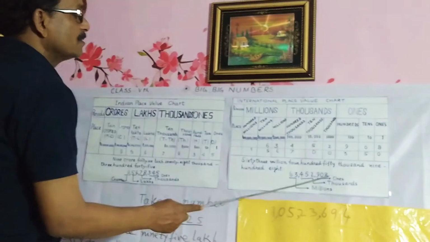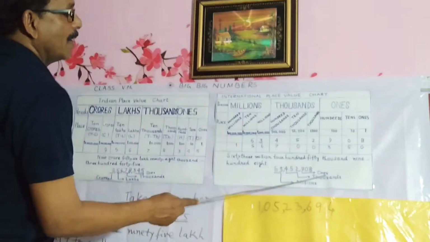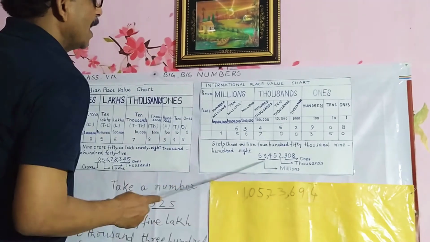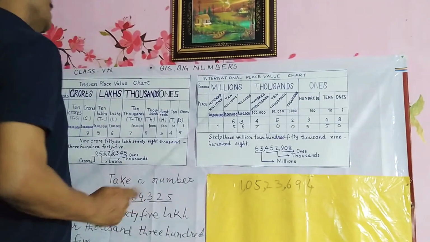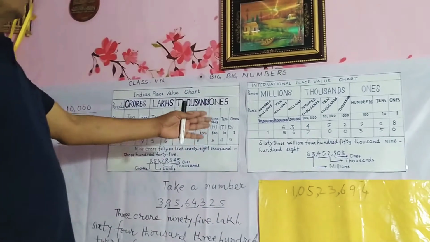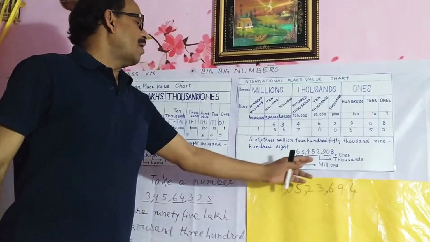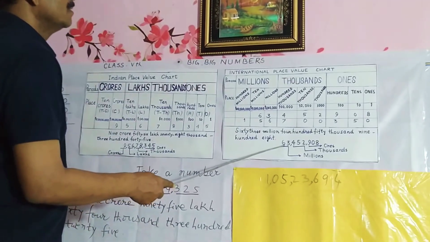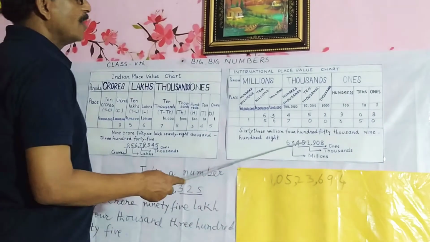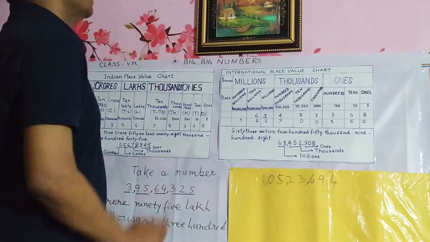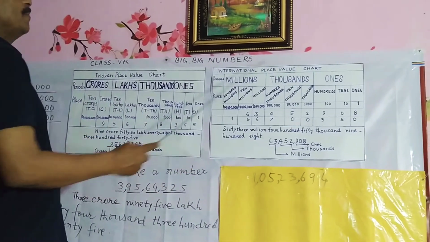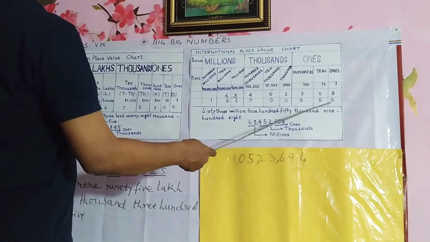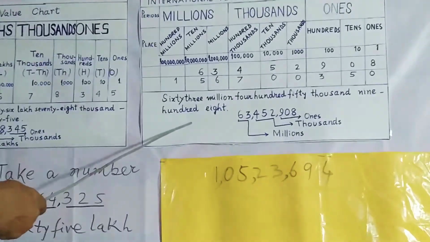Now these first 3 come under ones, these 3 under thousands, and these 2 under millions. And so when you read or write the name of this number, this will be 63,452,908.